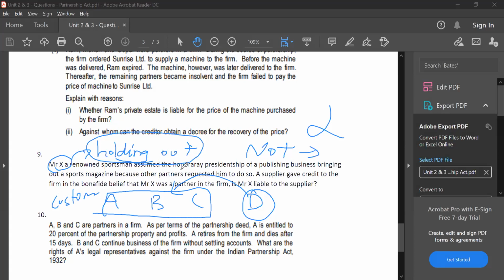Understood? But that's not my mistake, right? If ABC does something wrong, then why will I be liable to pay? You will be liable for their acts. See here, look at this wording. A supplier gave credit to the firm in bona fide belief that X was the partner. So if somebody is transacting with the firm thinking you are the partner, and you are acting as if you're the partner, you have to clearly communicate beforehand that you are not a partner, you're only a friend helping them. If you don't do that, and other partners take advantage saying you're also a partner, then you have to pay the liability.